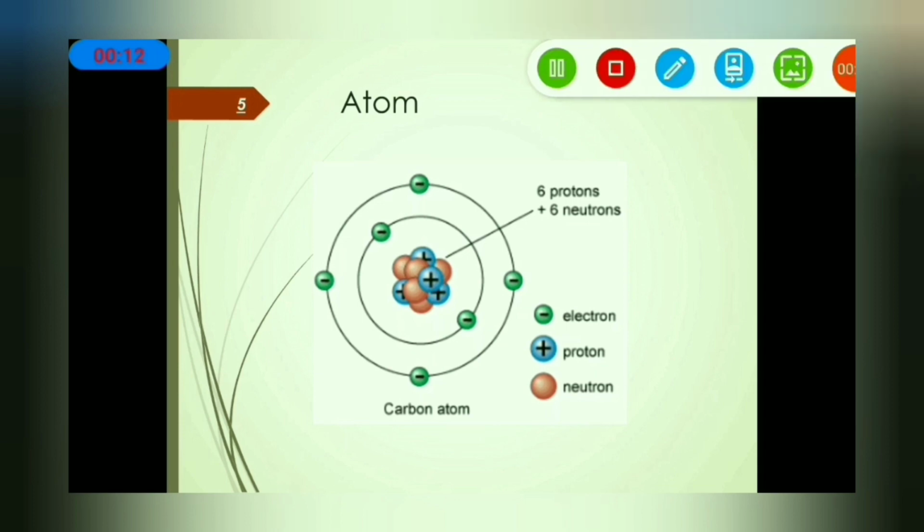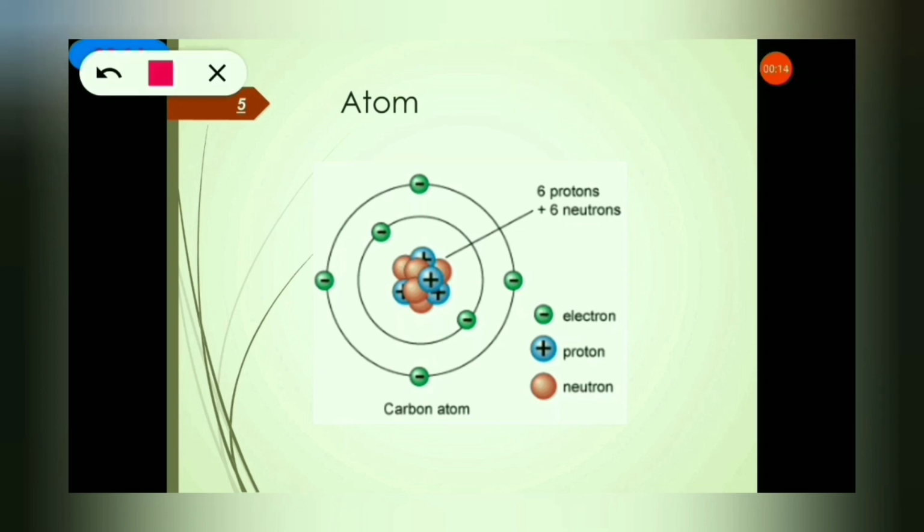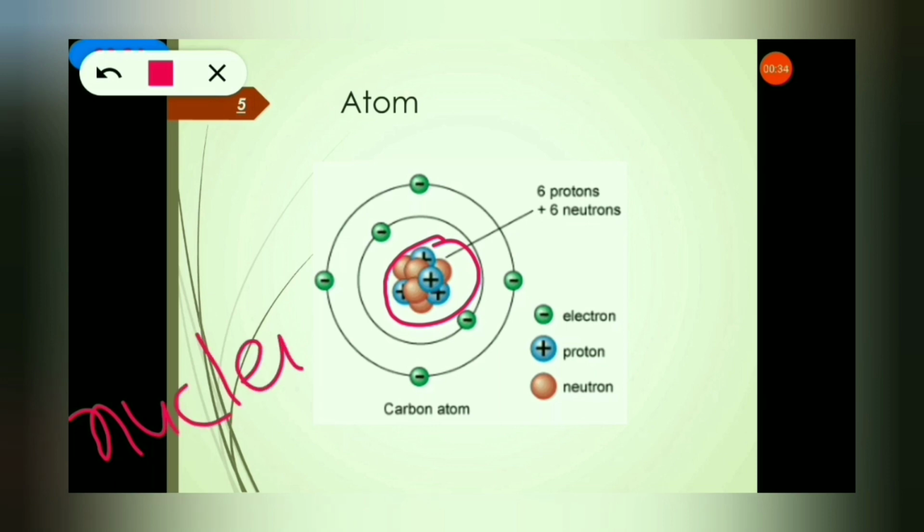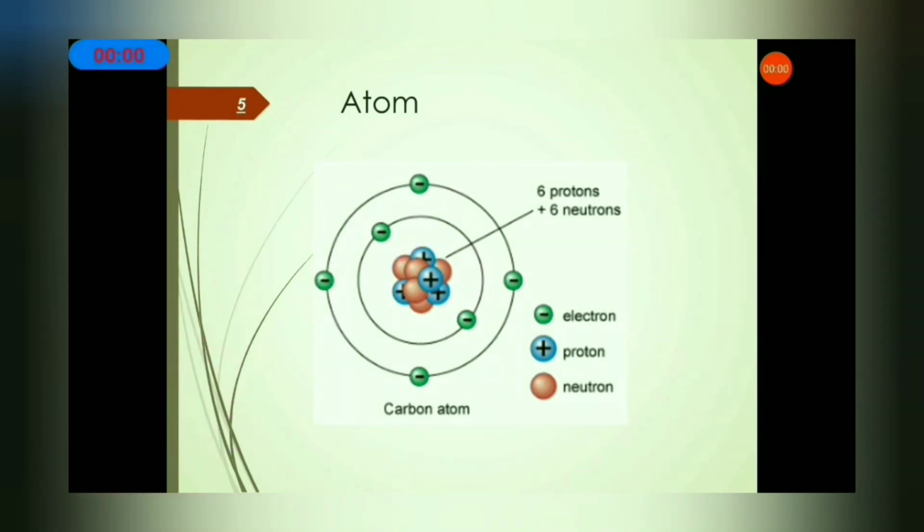The electrons, protons and neutrons are located in an atom in different parts. Protons and neutrons are situated in the center. That center is called the nucleus. And electrons revolve around the nucleus.